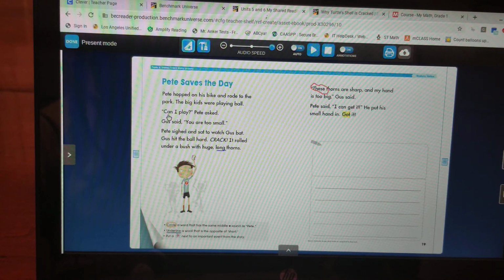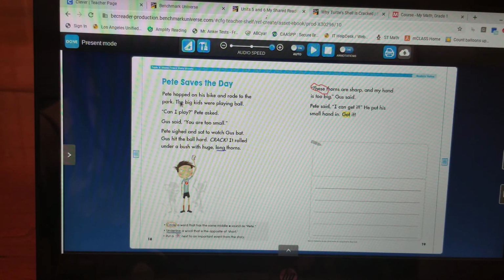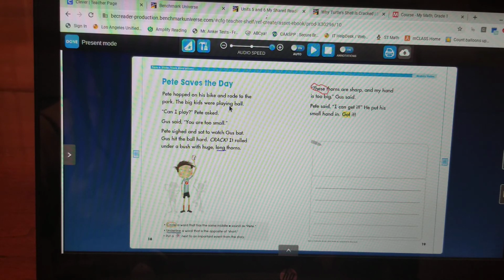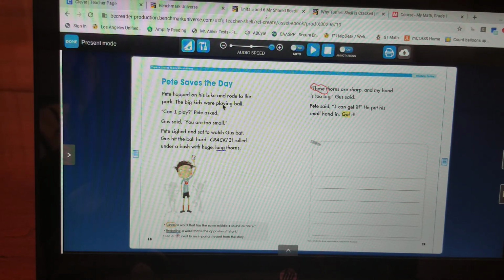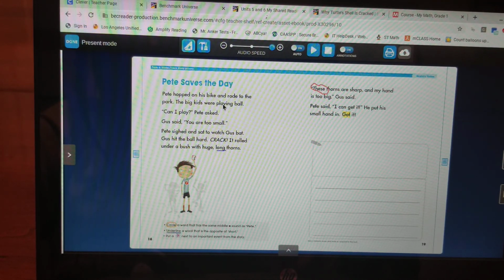Okay, that's important because that sets up the setting for the story. That shows us where the story took place. So that could be an important event. He had to go to where the big kids were playing ball.